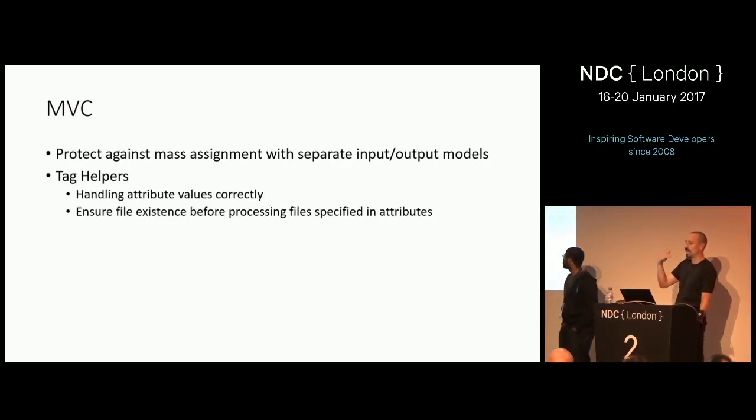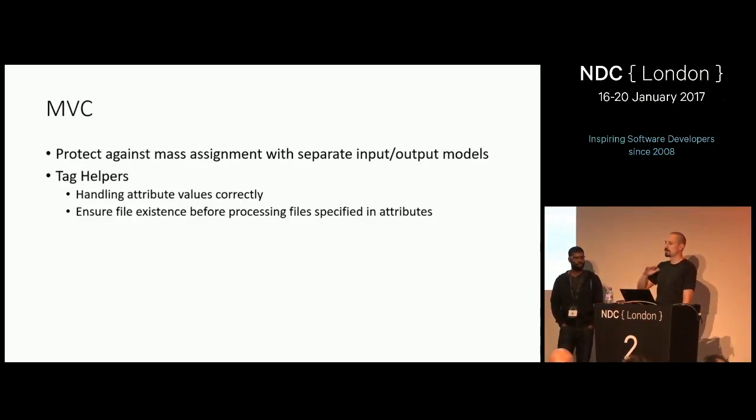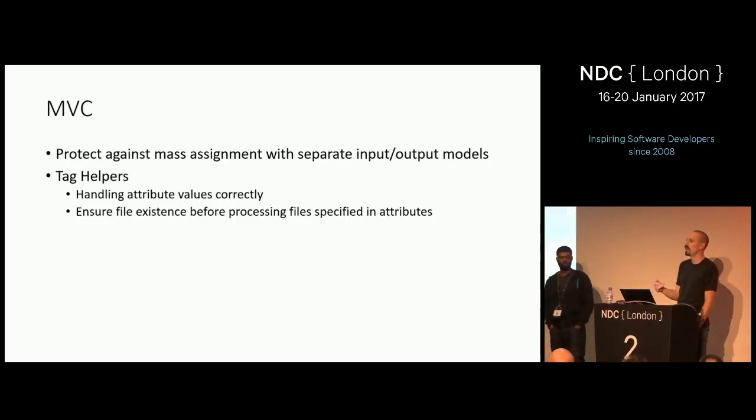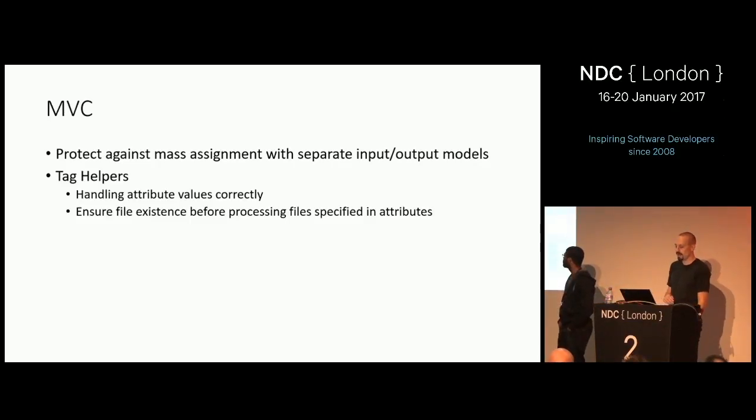You need to handle attribute values. If you're reading values from an attribute on the HTML element, one that isn't bound to a property on the tag helper itself, then there's a special way to handle those values. Because with Razor, it could be a literal string, or it could be the result of C#, right? You could have an expression as the HTML property, and then that flows through to your tag helper, not just as a string, but as a thing that hasn't been evaluated yet. It's like a special type, and you have to handle that correctly.